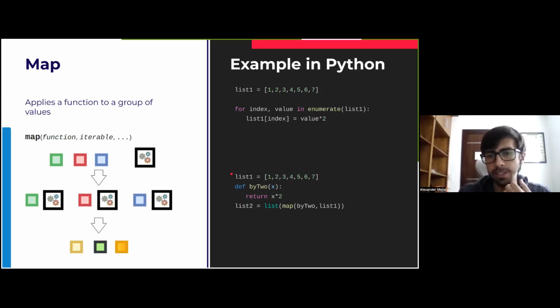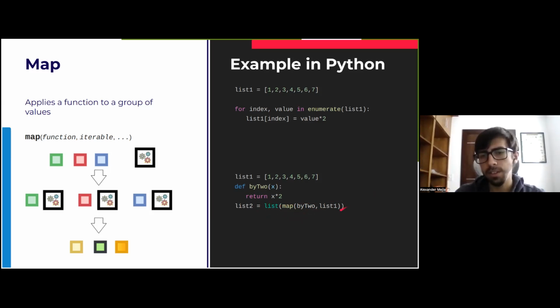Now let's take a look at how this is applied with map. So here we have the list again, which we have declared. We define a function, which is going to be the one that changes the value: it receives an input and then multiplies by 2. And then we have the execution of the map, which is going to be in another declaration, list 2. So we call the map, we add the function times 2, and then we add the list. Something to consider is that the map doesn't return a list in this case. It returns a generic iterable, so we have to construct a list from it. So we add this list call here, so it returns a list.